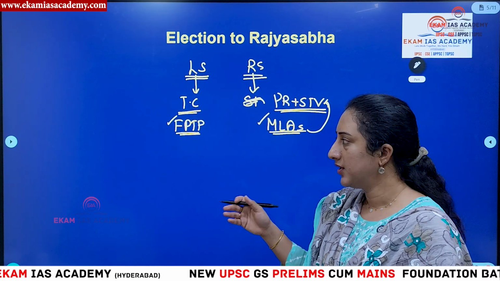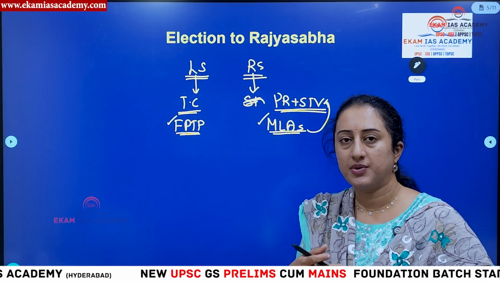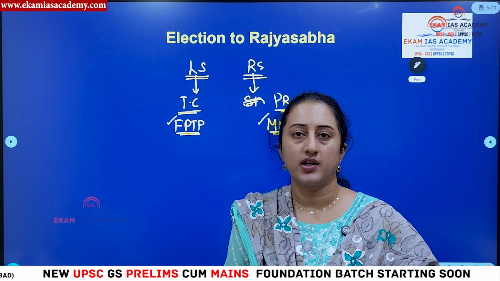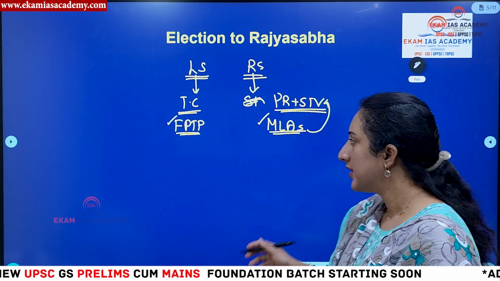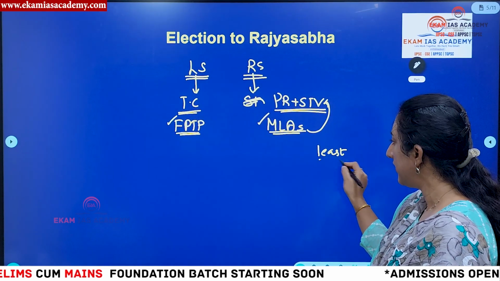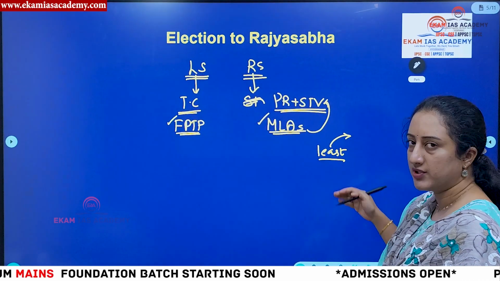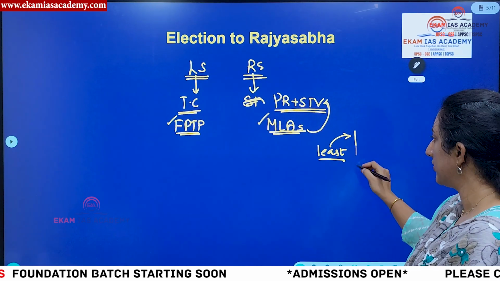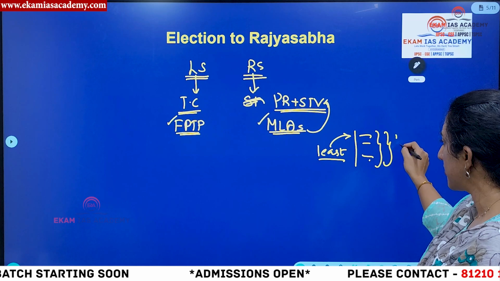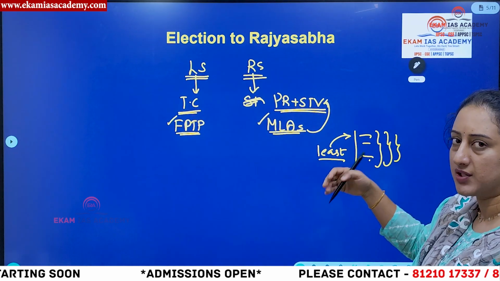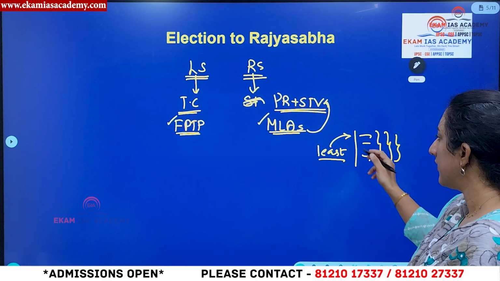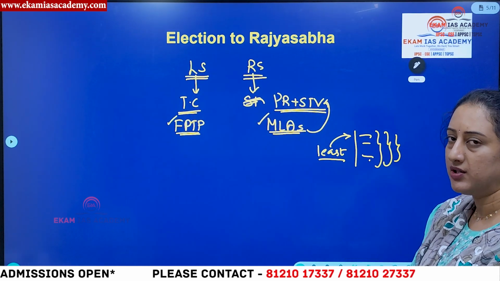But in case none of the persons gets the required majority, the person who got the least number of preferences will be eliminated, distributing his votes based on the preferences they got. In that way, they arrange it in a round-wise fashion. After calculating each round, they check whether any person has got the required number or not. Based on that, they decide who is the winner.